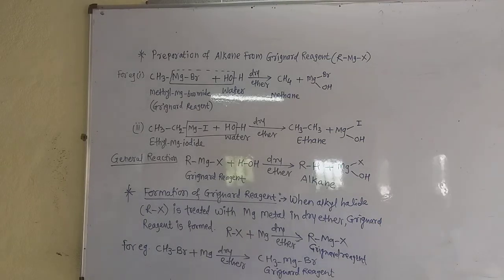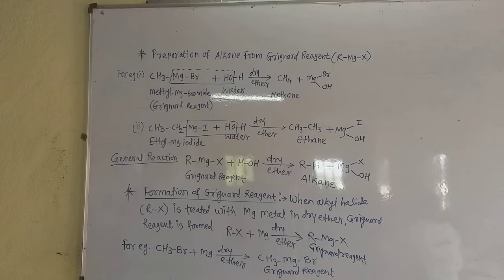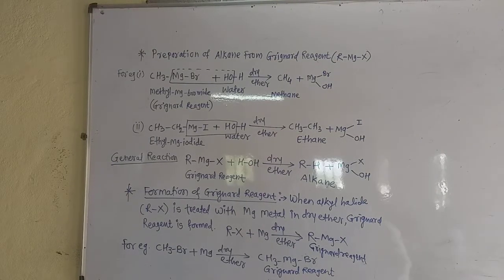The formula of Grignard reagent is RMgX. R means alkyl group and X means the halogen.